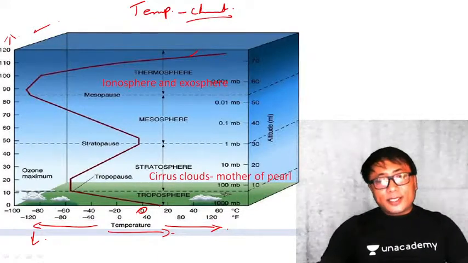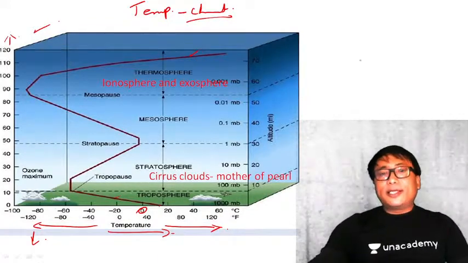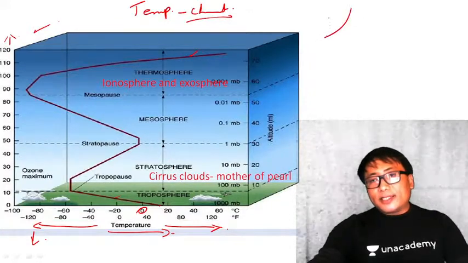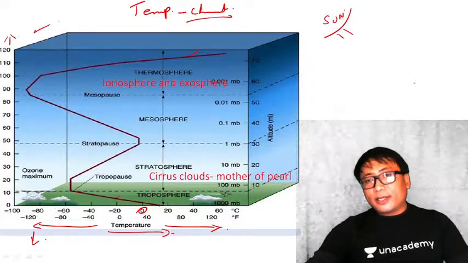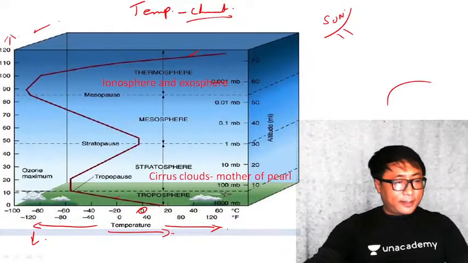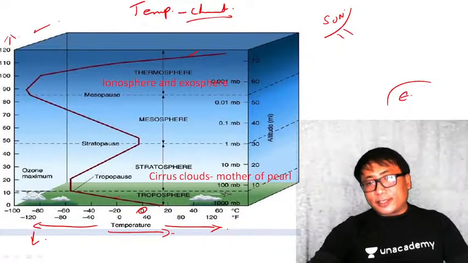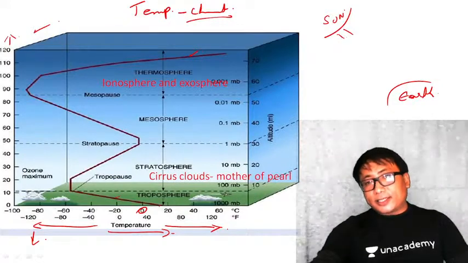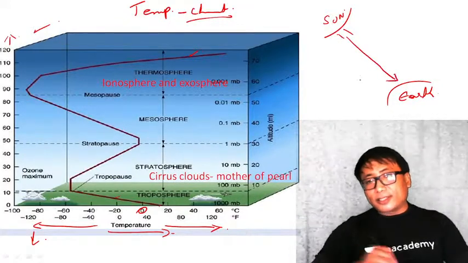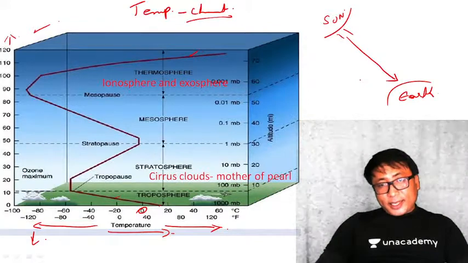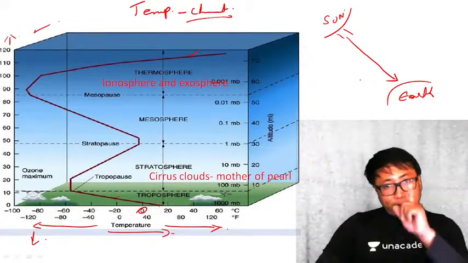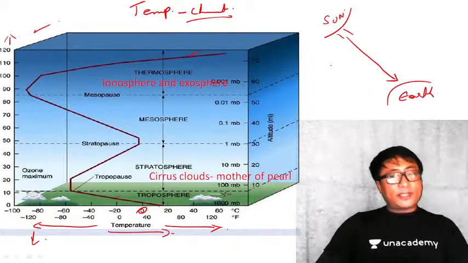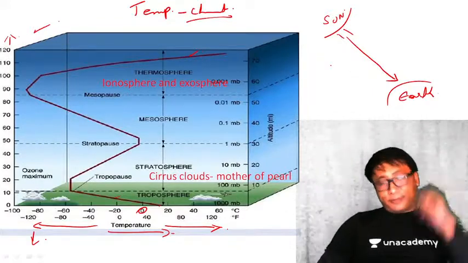This reduction in the temperature is because, yes, we know the sun is the ultimate source of energy. Now, say for example, this is the sun, this is the earth. Yes, the sun's insolation is coming down like this, but the heating up of the earth's atmosphere happens from below, not from above. Keep this in mind. Why is it so? Any one of you tell me.